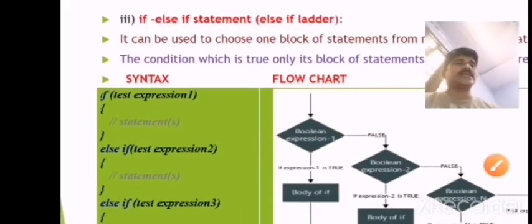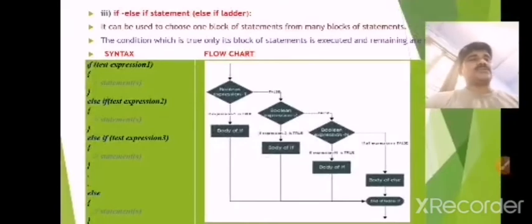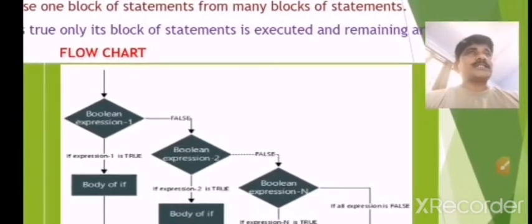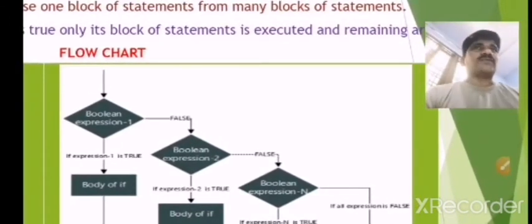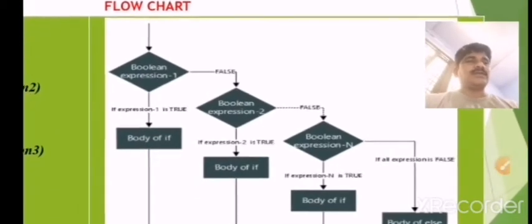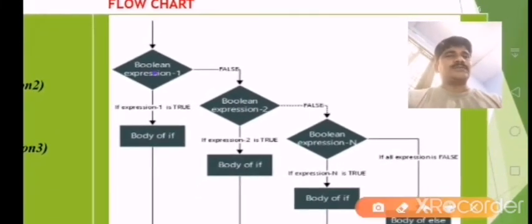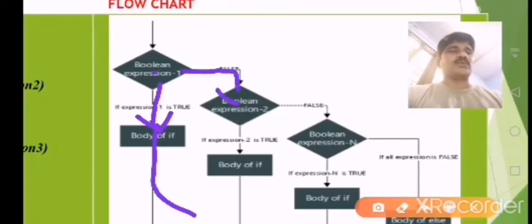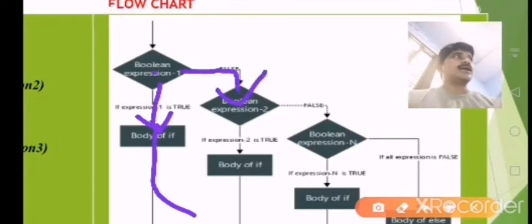So this is called the ladder if. Here I have to observe the flow chart. So in this flow chart, first Boolean expression 1, which means test condition 1. If test condition 1 is a true condition, it will display the statement and exit the loop. If the condition is false, then I will check another Boolean expression or another condition.